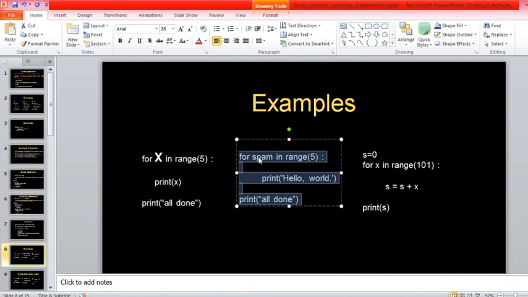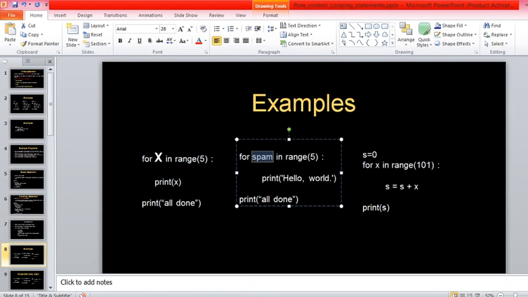What is spam here? Is it a variable or a keyword or a method? Spam is a variable, right?